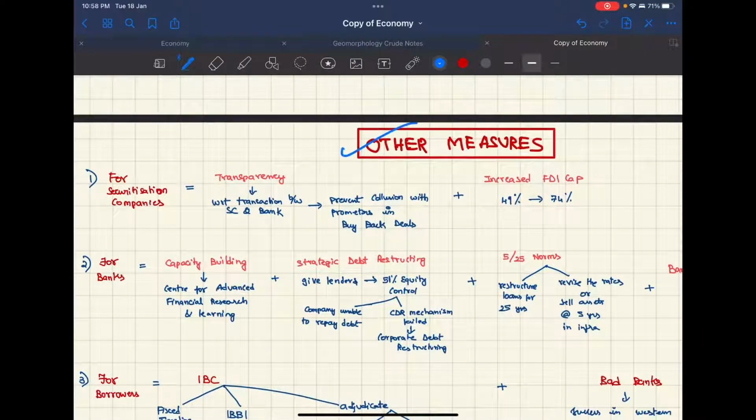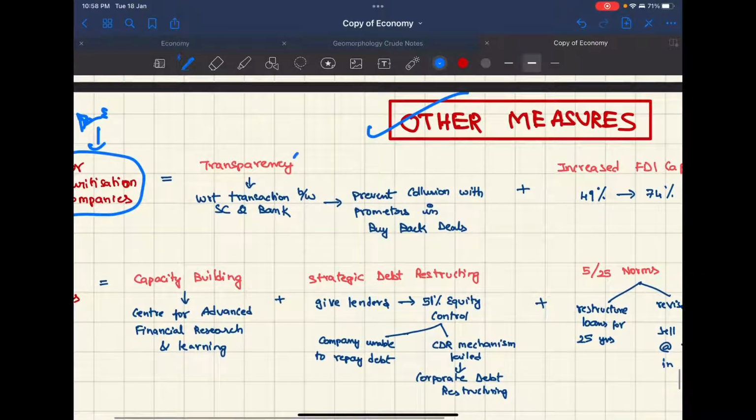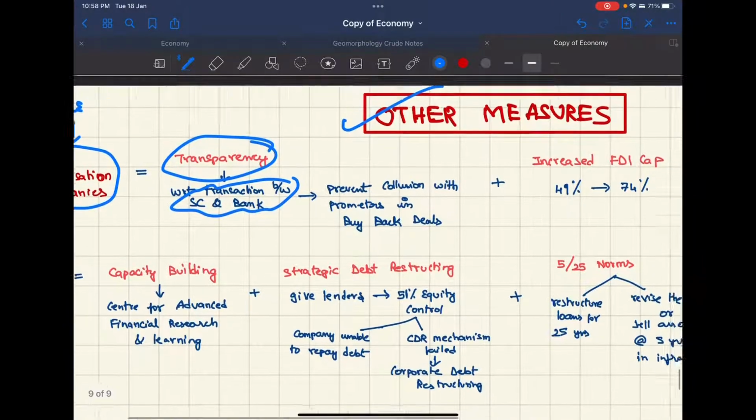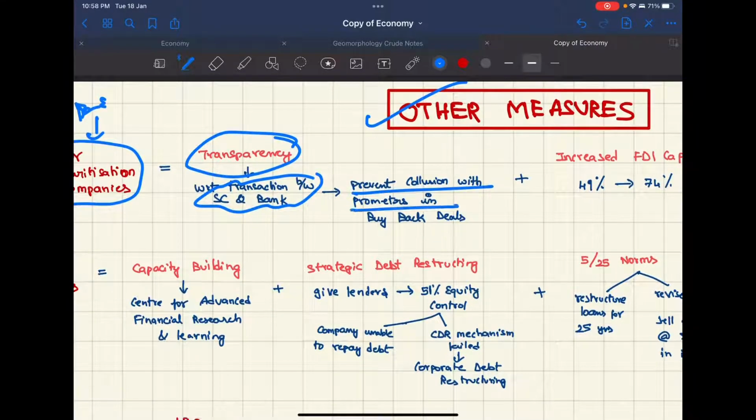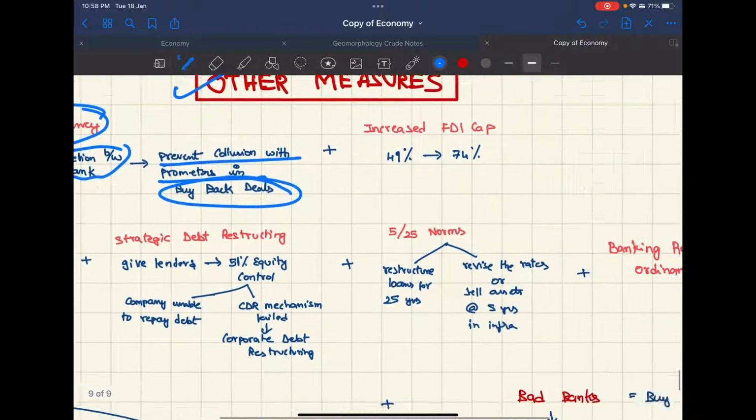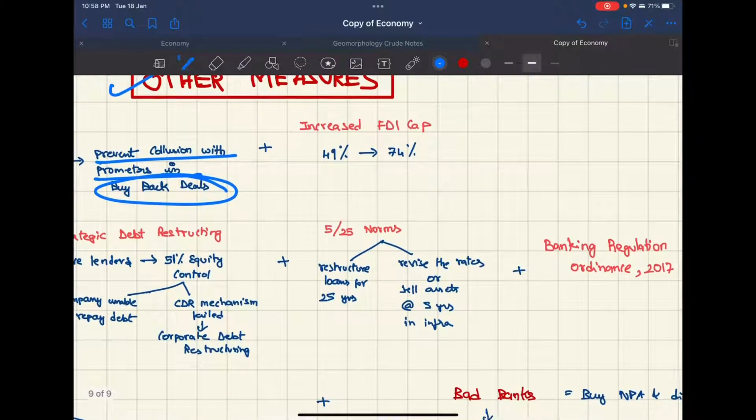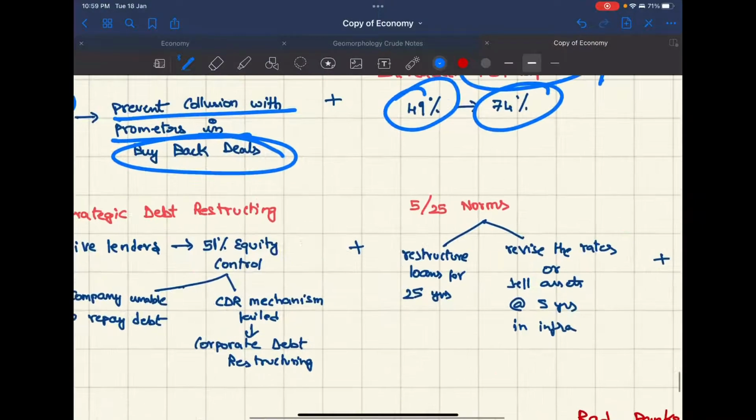Now, coming to a few other measures for securitization companies, basically they buy the bad loans and they sell them on their own. There must be transparency with respect to transactions between the SC and the bank, so as to prevent collusion with promoters in buyback deals. And coming to the FDI cap, it has been increased for them. Initially it was 49%, now it's 74%.